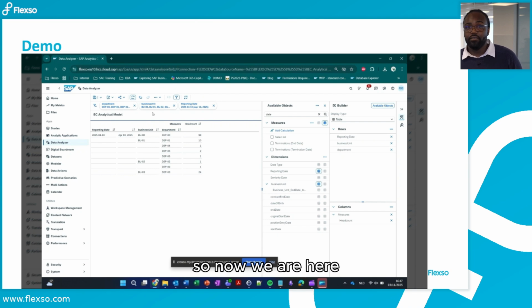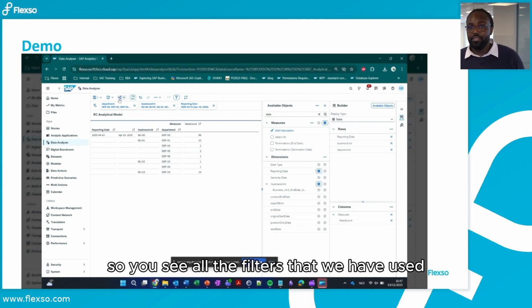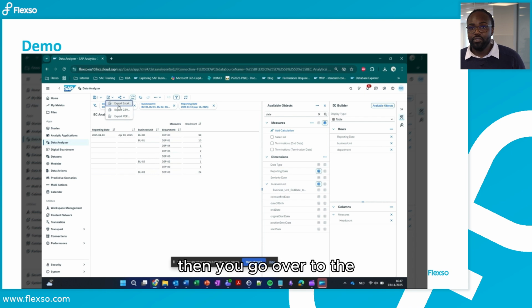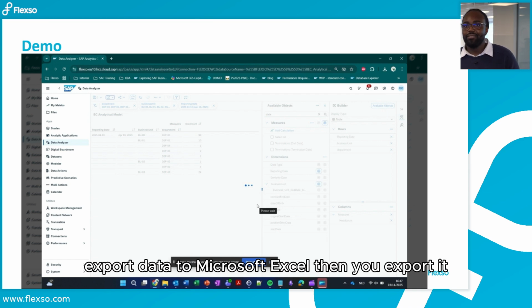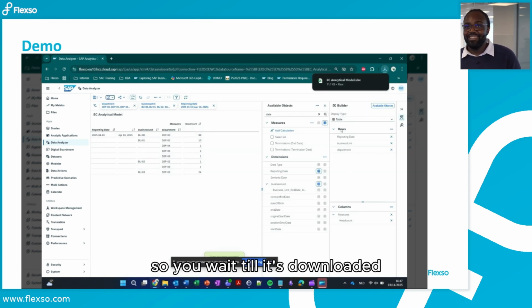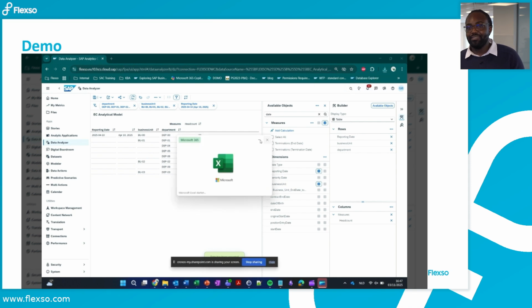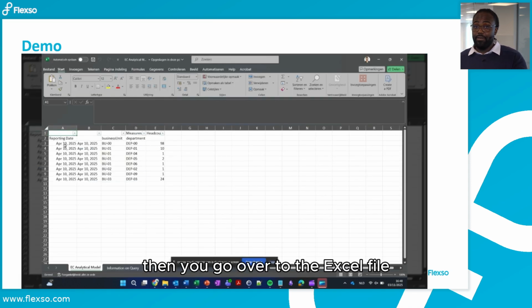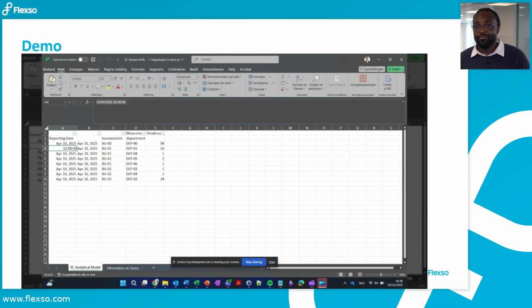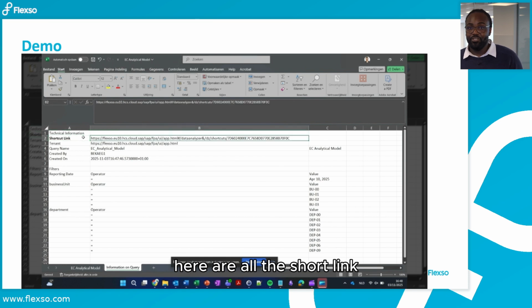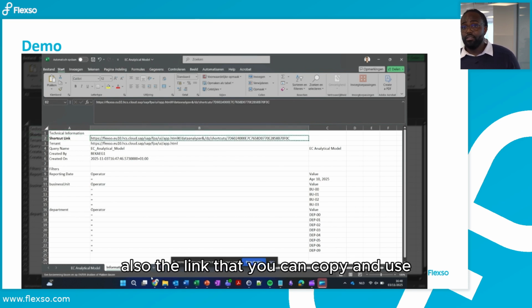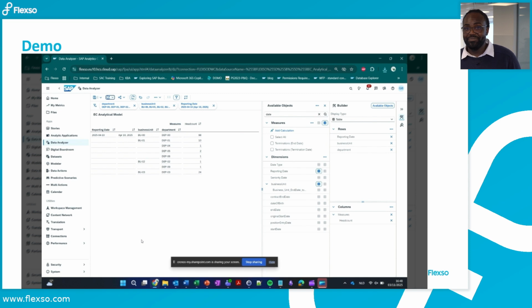I will also show you guys a demonstration of how to use it. So now we are here. You see all the filters that we have used. Then you go over to export data to Microsoft Excel. Then you export it. Yeah, so you wait till it's downloaded. Then you go over to the Excel file. So yeah, as you can see, here is the short link, also the link that you can copy and use.